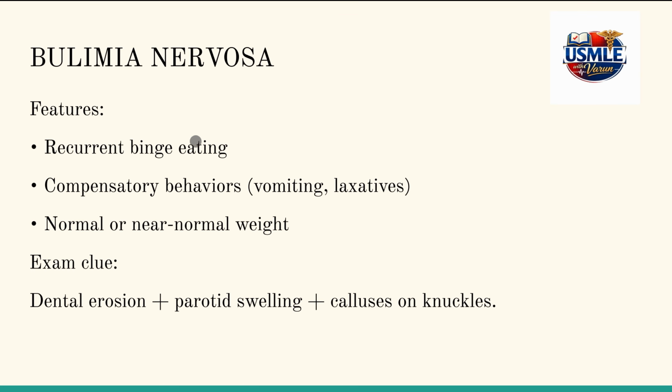Bulimia nervosa features include normal or near normal weight, but there is presence of compensatory behaviors like vomiting, and they might be using laxatives. They have recurrent binge eating.